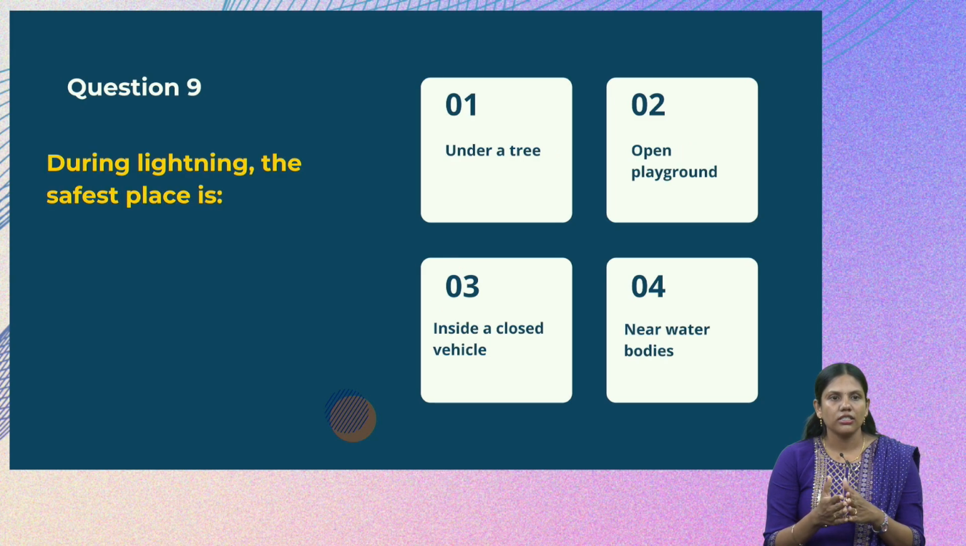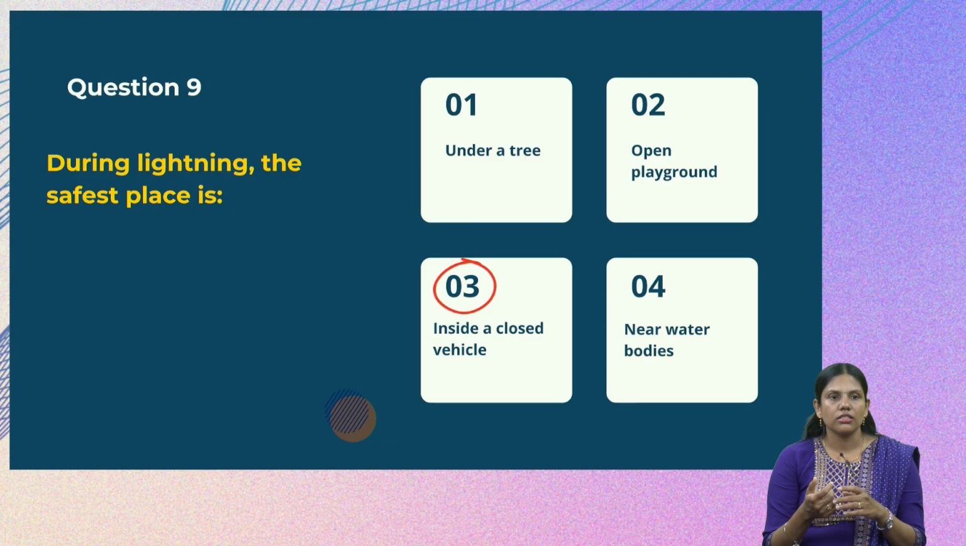The next question is, during lightning the safest place is under a tree, open playground, inside a closed vehicle, or near water bodies. During lightning we have to avoid staying under a tree, in an open playground, or near water bodies, because the chances of getting hit by the lightning will be more if we are on an open ground, under a tree or near water bodies. So the correct answer here is inside a closed vehicle. So during lightning the safest place is inside a closed vehicle. This answer is for only these 4 options. Among that, this third one is the most suitable answer for this question.